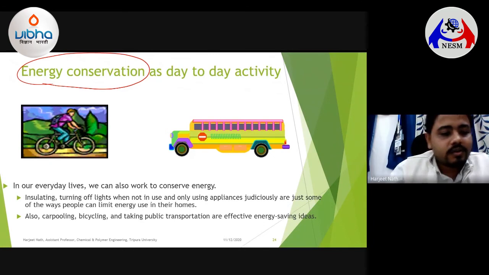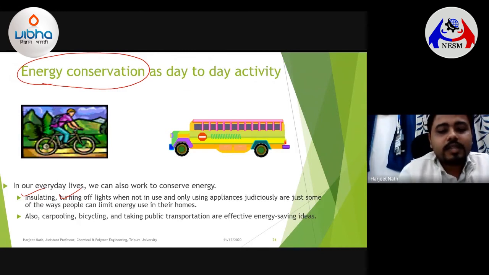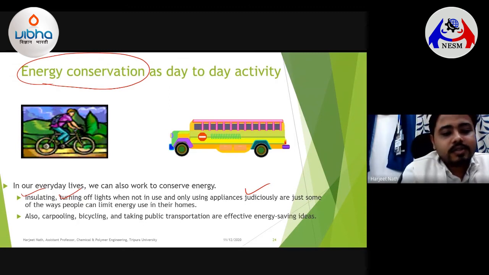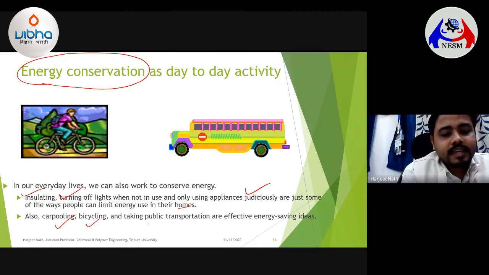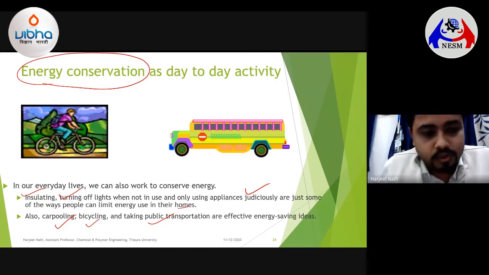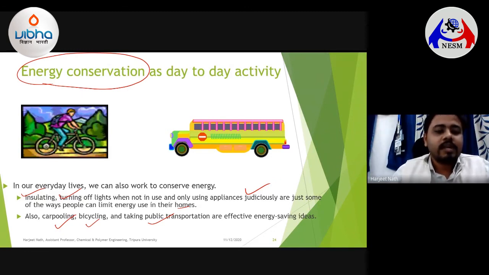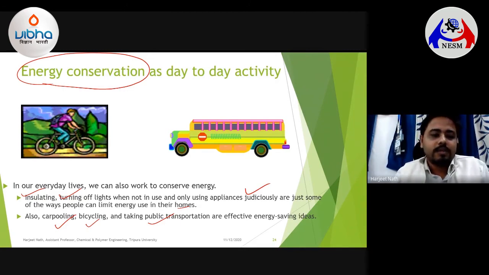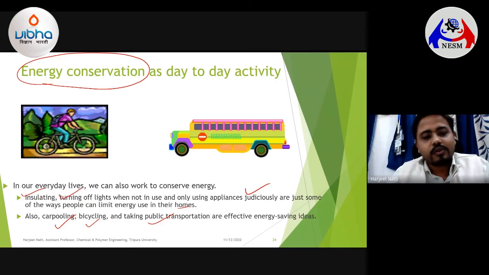What we can do is, if we insulate things properly, if we turn off lights when not in use, and use appliances judiciously, these are some of the ways by which we can limit the energy use in our homes. And also, using carpooling methods, bicycling and taking public transport are some effective energy saving ideas. So if all of us are following such energy conservation techniques, that will lead to a lot of energy being saved. If you conserve a lot of energy, the dependency on the fossil fuels will be a little bit less compared to what it is now. So energy conservation is also a very important task which we need to follow in our day-to-day life.